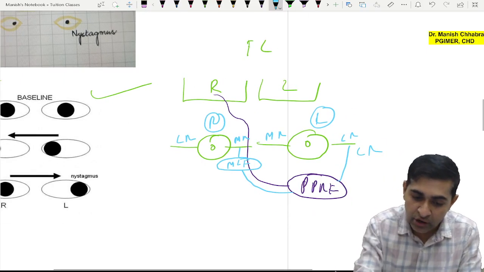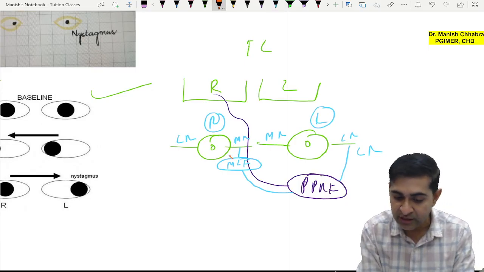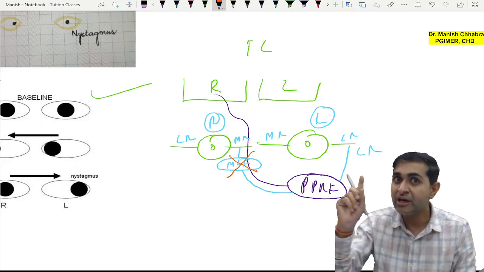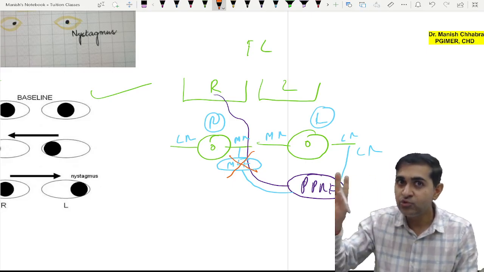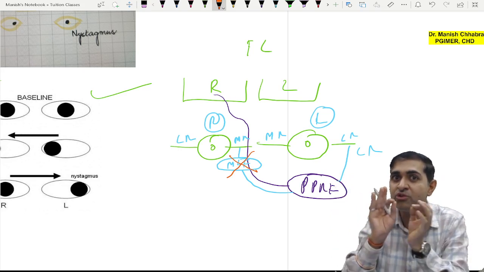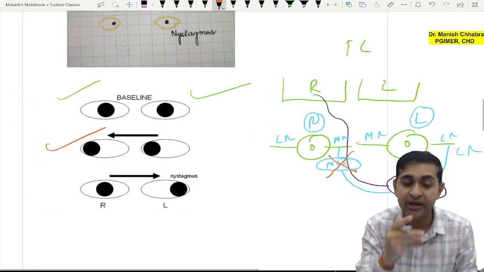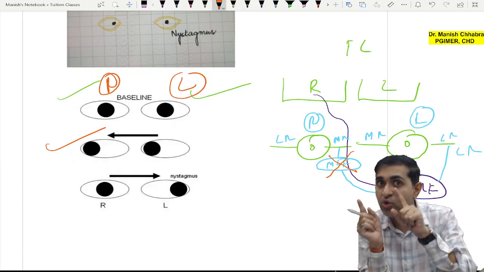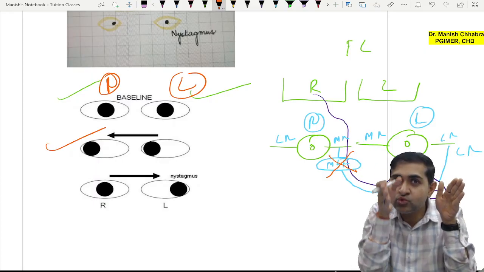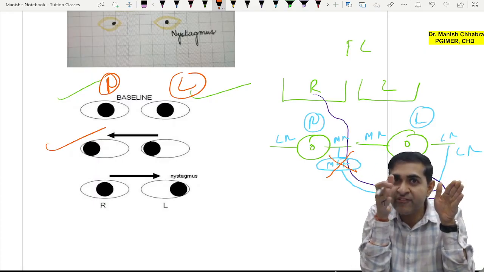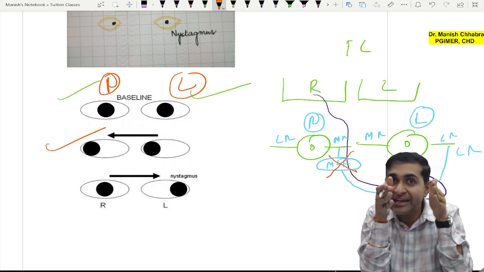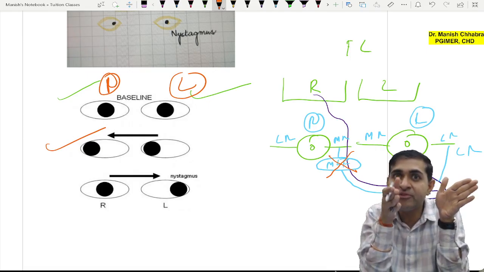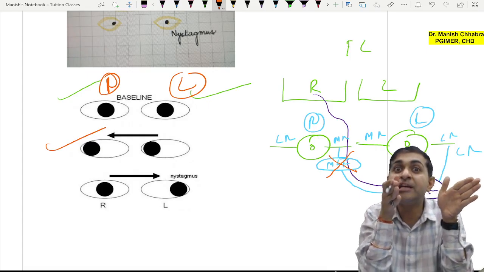Okay, now what if there is damage to the right medial longitudinal fasciculus? When you ask the patient to look onto the right side, the right eye will move right, the left eye will also move right, so there will be dextroversion which is shown here. So this is the right eye, this is the left eye. But when you ask the patient to look onto the left side, because of the damage to the medial longitudinal fasciculus, the right eye will not adduct, but the left eye will abduct. So there will be one eye facing outside and one eye facing forward. So there will be a situation of diplopia.